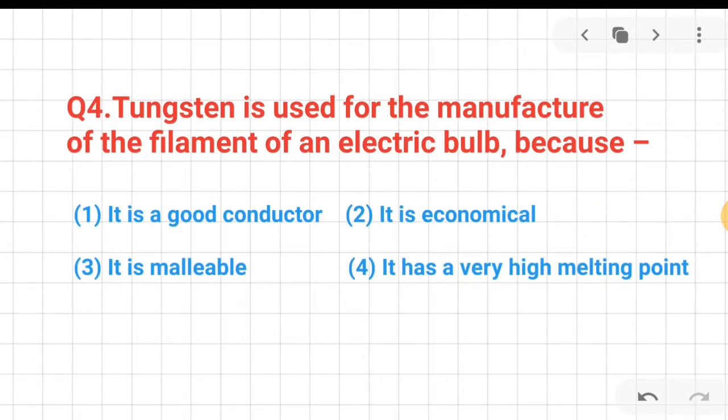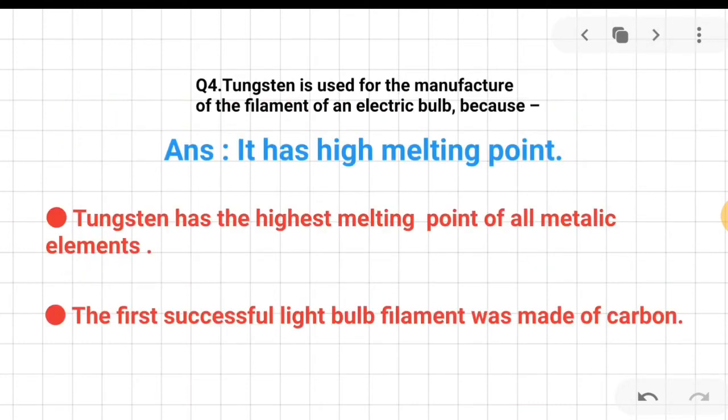Question number 4. Tungsten is used for the manufacture of the filament of an electric bulb because it's economical, it has a very high melting point, it is a good conductor of electricity, or it's malleable. We know the correct answer is it has a very high melting point.